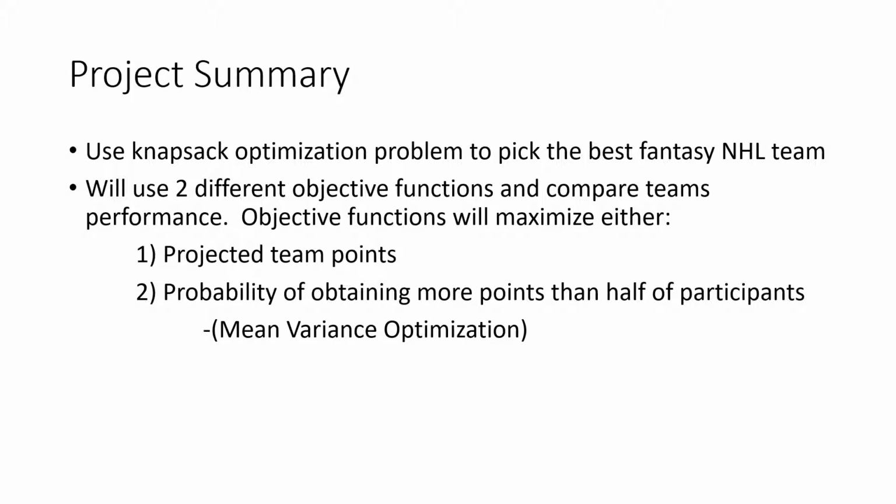So just a quick recap on my project. I am going to use a knapsack optimization problem to pick the best fantasy hockey team. I am planning on using two different objective functions and comparing their results. One will optimize projected team points, while the other will optimize the probability of obtaining more points than half of the participants in the daily fantasy league. This is going to be done with mean variance optimization, and obtaining more points than half the participants is the threshold for payout.